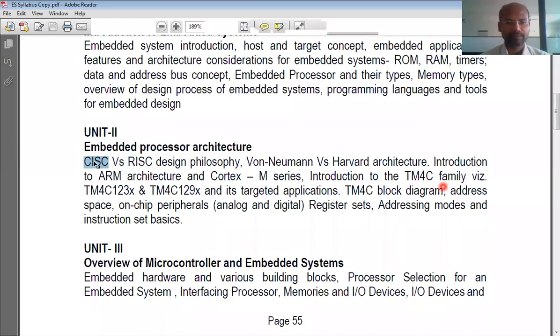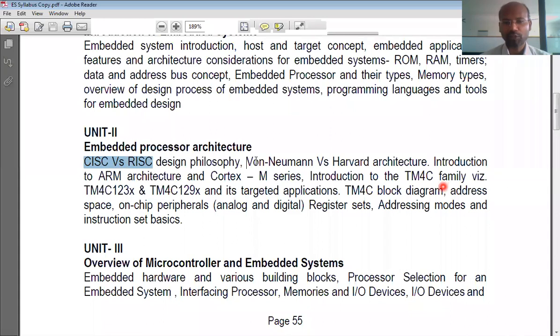CISC stands for complex instruction set computer, whereas RISC is for reduced instruction set computer. This classification is based on the number of instructions supported by that microprocessor. In RISC processors, we have few instructions compared to CISC processors. CISC supports a large number of instructions, whereas RISC supports only a few instructions. Okay, later we'll talk much about these differences.